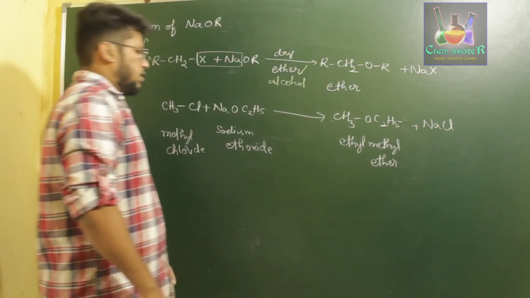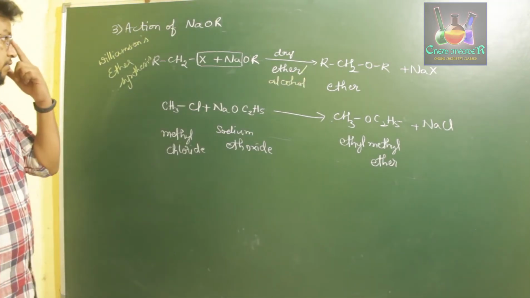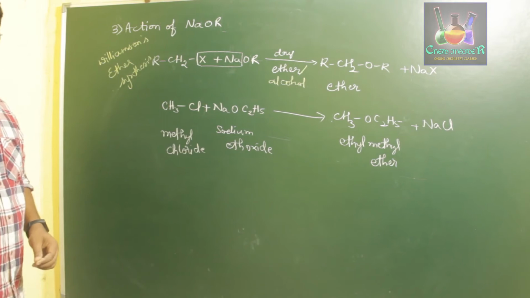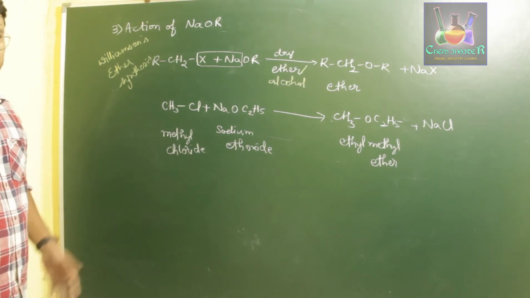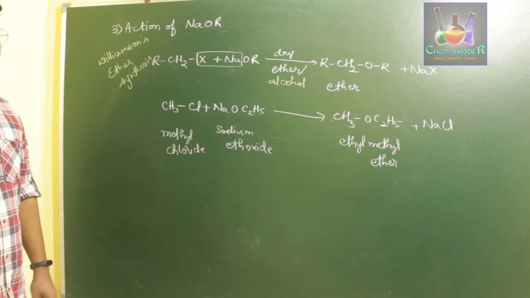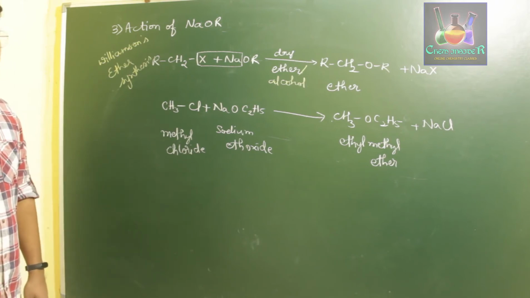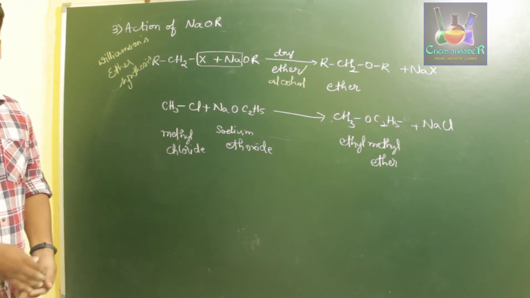So this is the reaction of Williamson's ether synthesis. That is, when we treat haloalkane with sodium alkoxide in the presence of ether or in presence of alcohol, we prepare ether which has oxygen bonded with two different carbon atoms. Okay, so this is about the action of sodium alkoxide on haloalkanes.